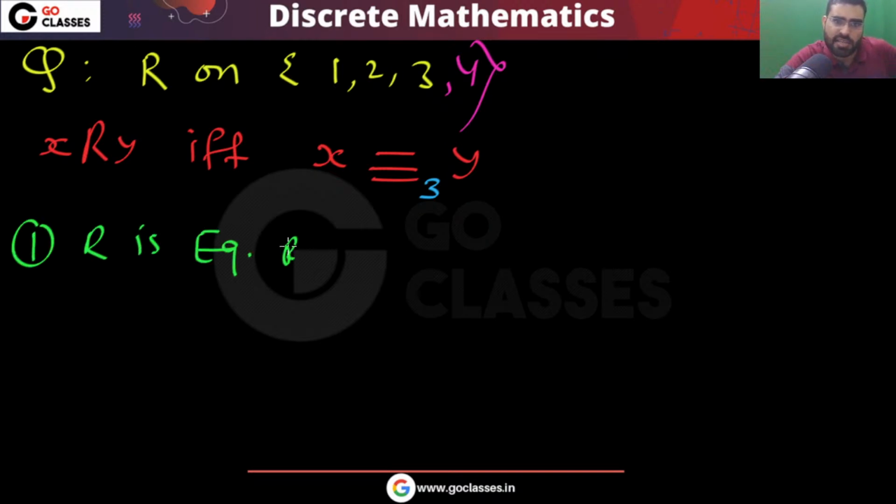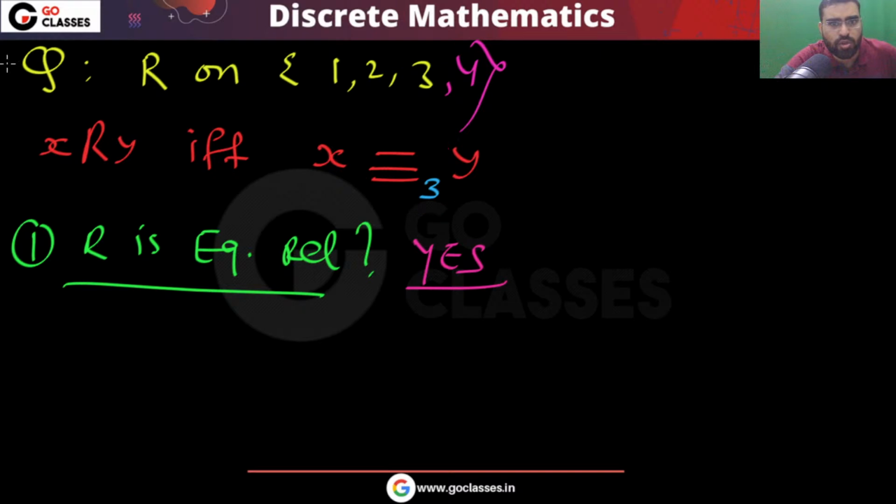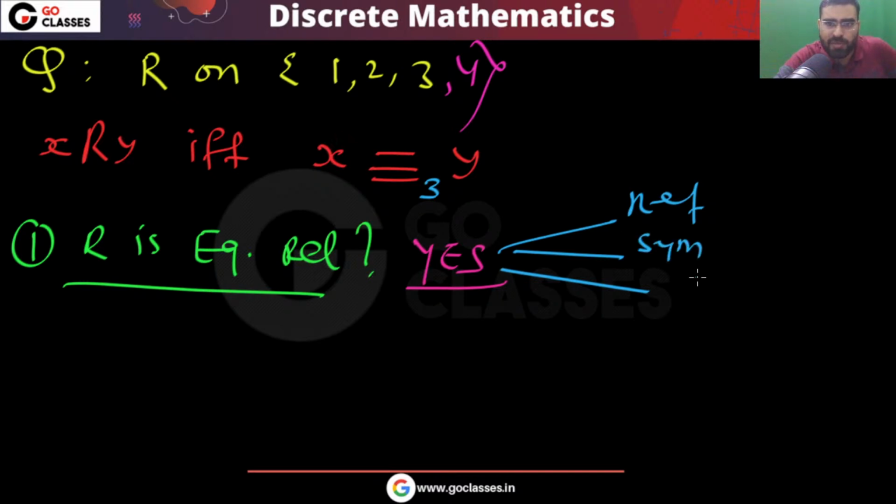Can I say this? R is an equivalence relation? Can you tell me? The answer will be yes, because this congruent to modulo K relation is reflexive, symmetric, and transitive. All three properties are satisfied. The reflexive property will be satisfied because X and X have the same remainder, and the symmetric and transitive properties will be satisfied. So congruent to modulo K is an equivalence relation.